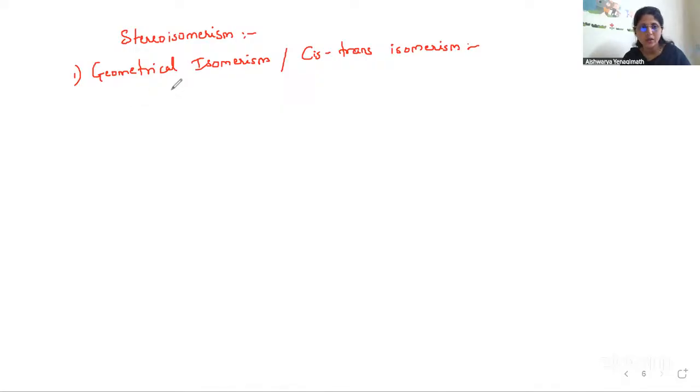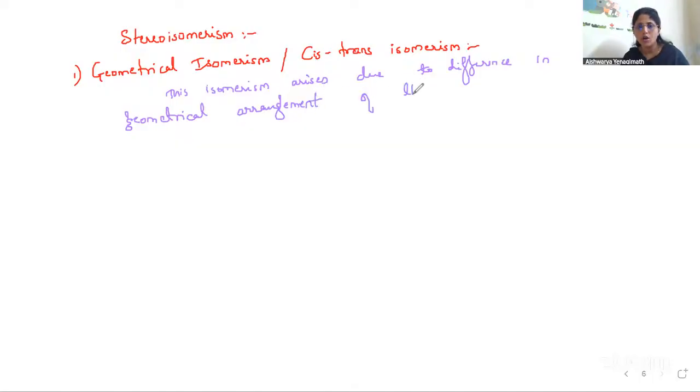This isomerism arises due to difference in geometrical arrangement of the ligands around the central metal atom.